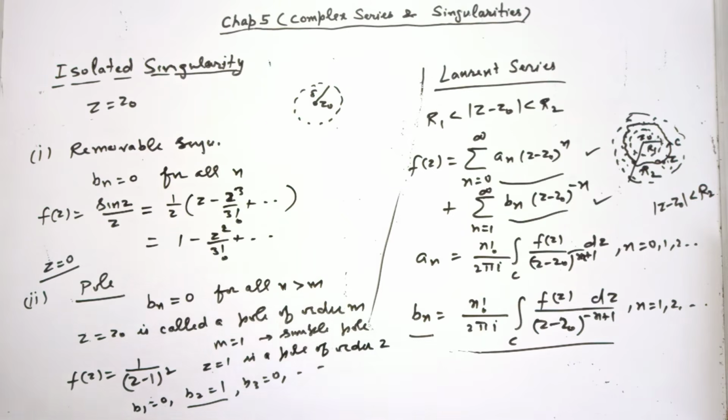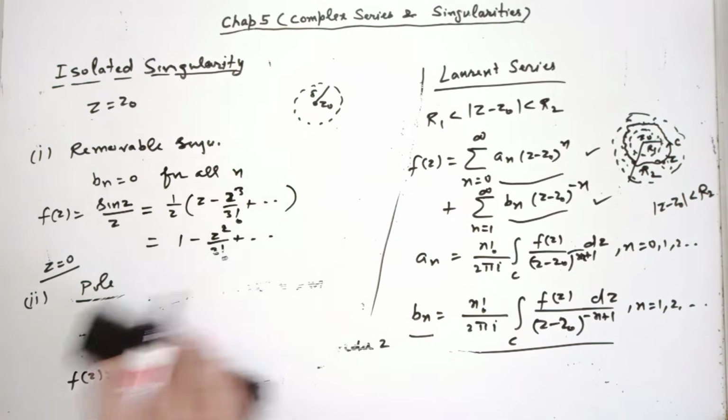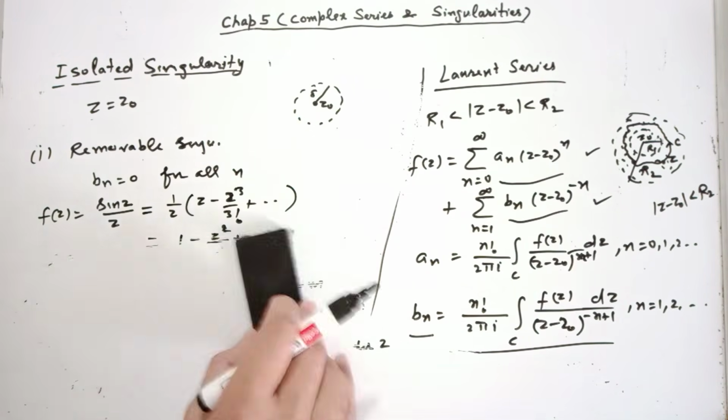Correct? What if I keep it z minus 1 only? Then it is a simple pole. In this case b1 is 1 and all other bn's are 0. So you understand. What if I write like this, (z minus 1) square into (z minus 2) whole power 5? This function has two singularities. One is 1, other is 2. 1 is a pole of order 2, 2 is a pole of order 5. If you express this function in the form of Laurent series, you will understand it.